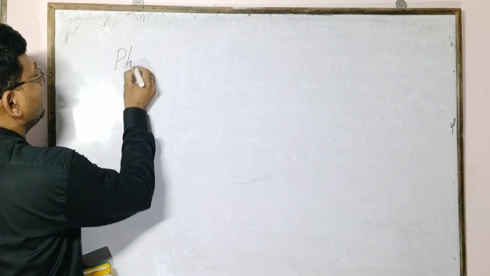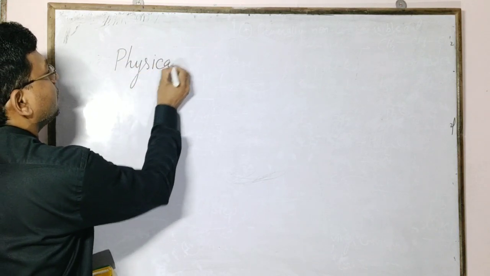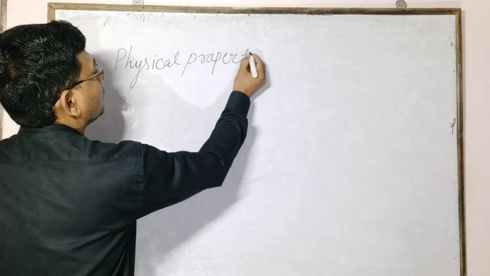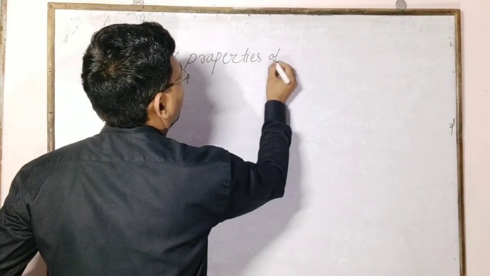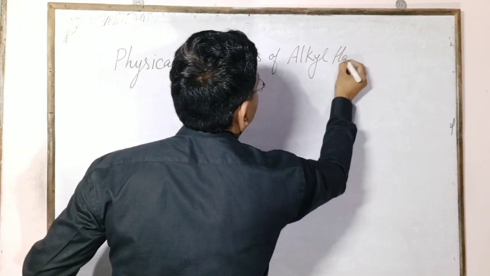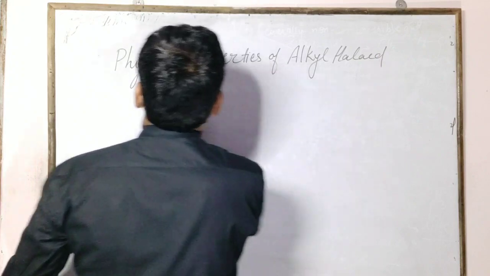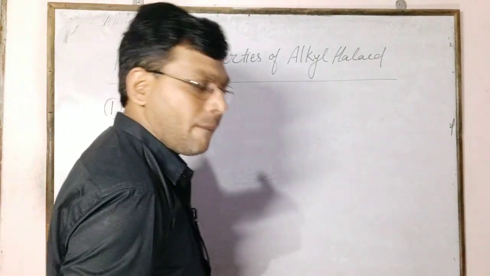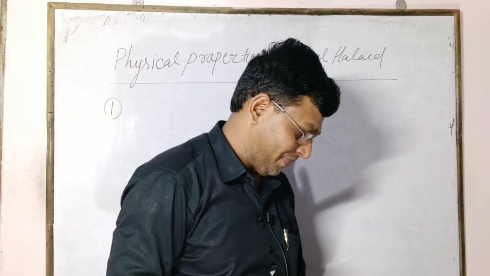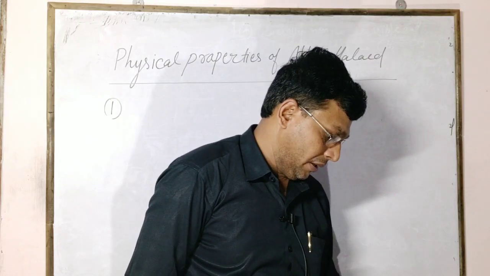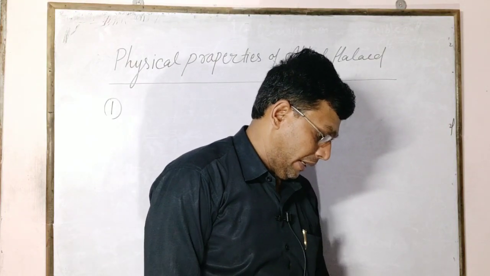Physical properties of alkyl halides. Methyl chloride, methyl bromide and ethyl chloride are gases.